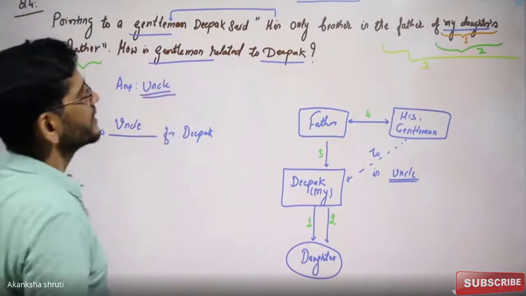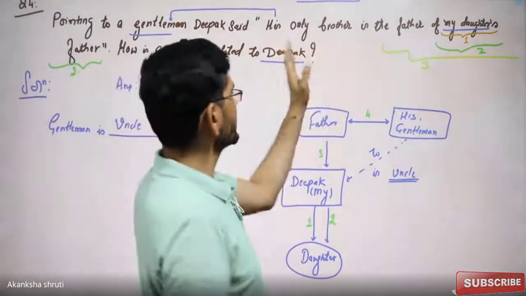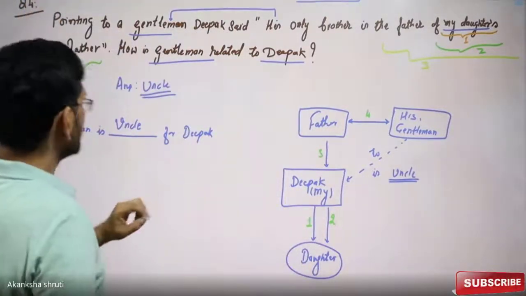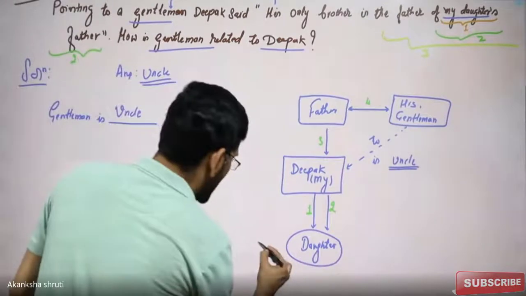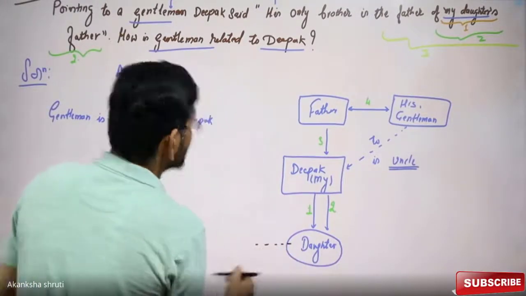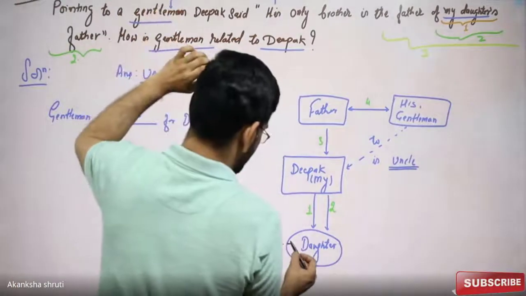So simple. This way we are continuously decoding this statement backward and we are able to reach the answer. So what we have concluded, start with the person itself. Then here the person was Deepak.